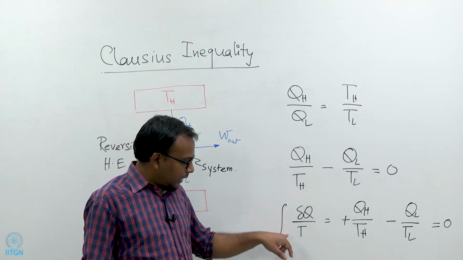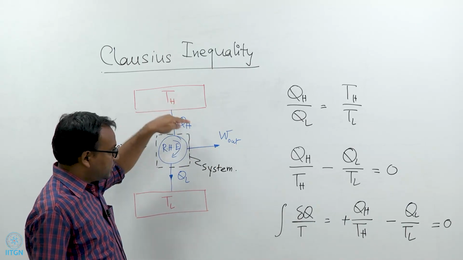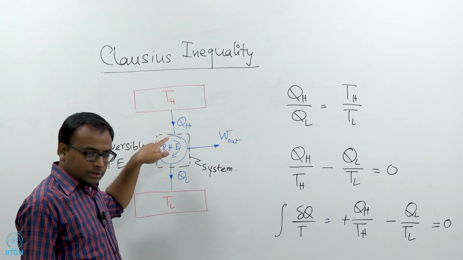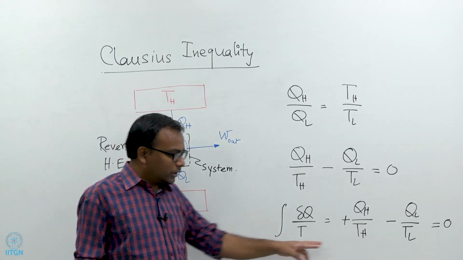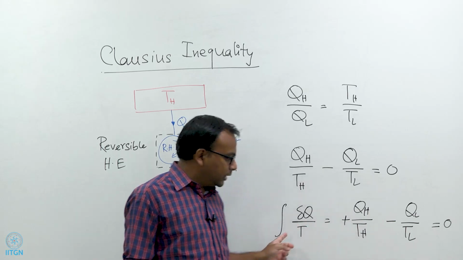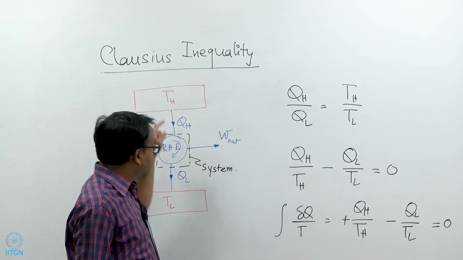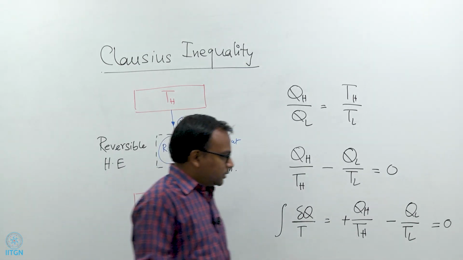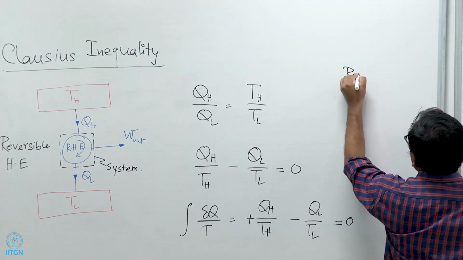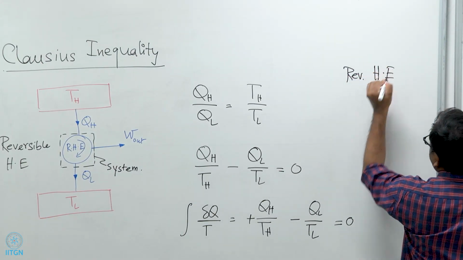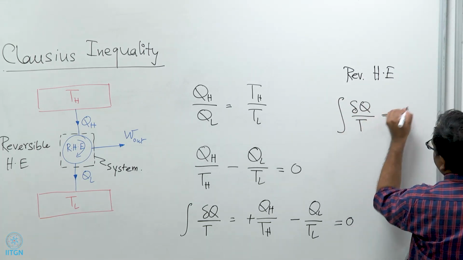The only heat interaction that this box system has with the surroundings is QH heat in at temperature TH and QL heat out at temperature TL. There are no other heat interactions with the surroundings. So, this integral will have no other terms, right. The only two terms will come from these two heat interactions. So, then I can write that for a reversible heat engine, integral del q by t is equal to 0.